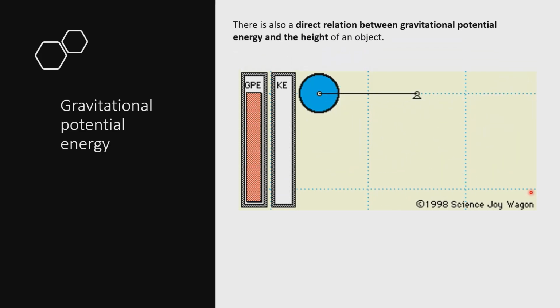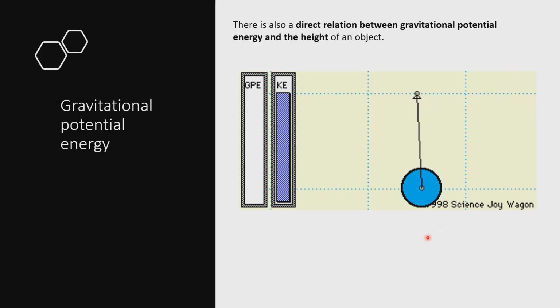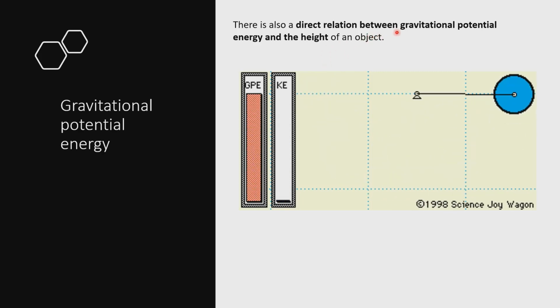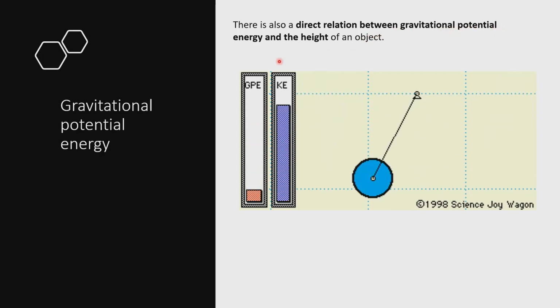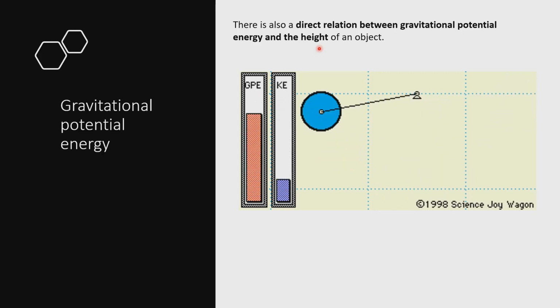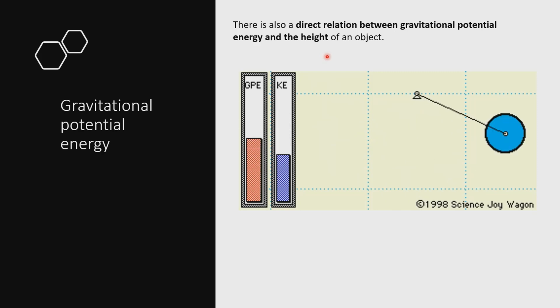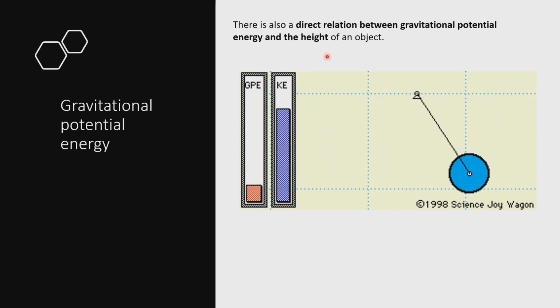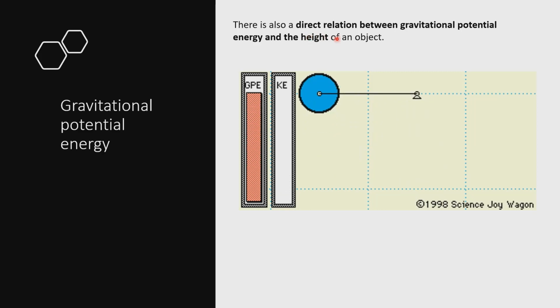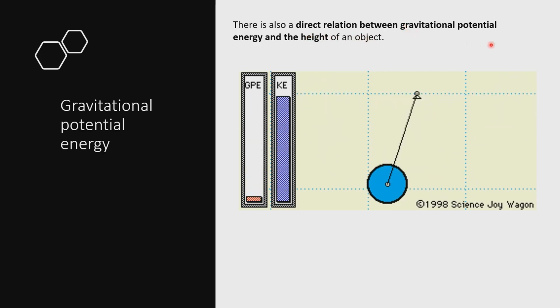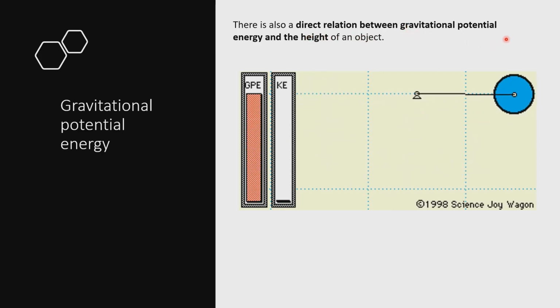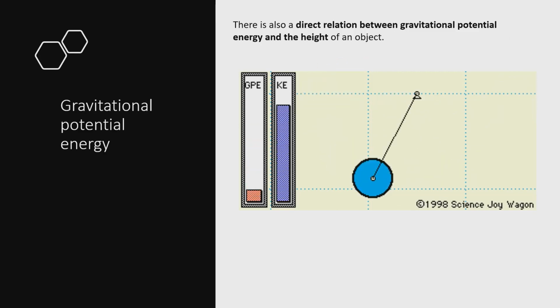So as you can see in this one, there is a direct relationship between gravitational potential energy and the height. Meaning, as the object increases its height, the gravitational potential energy increases. As the object decreases its height, the gravitational potential energy also decreases. So there is a direct relationship between the gravitational potential energy, or GPE, and the height.